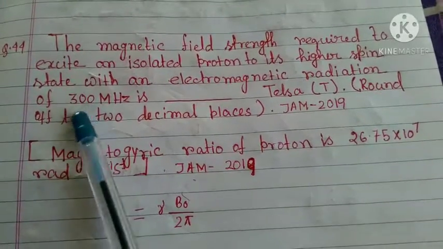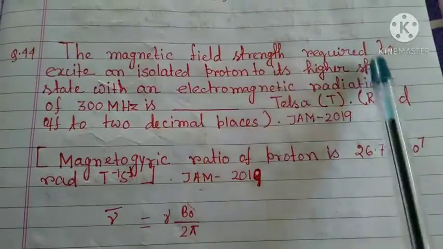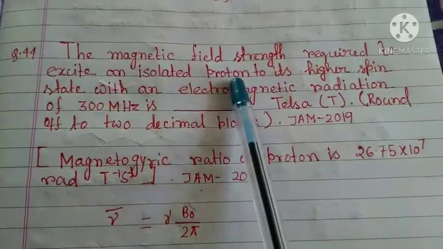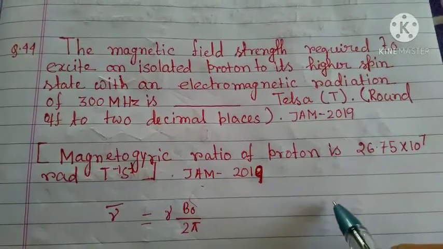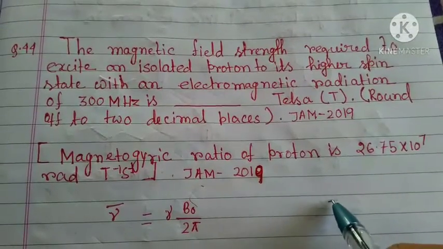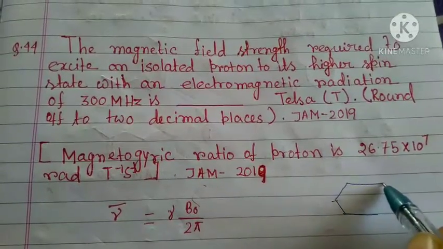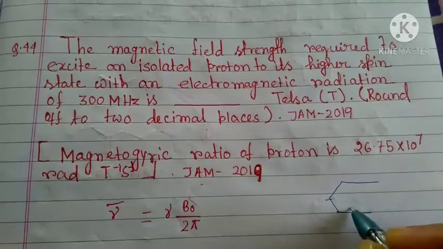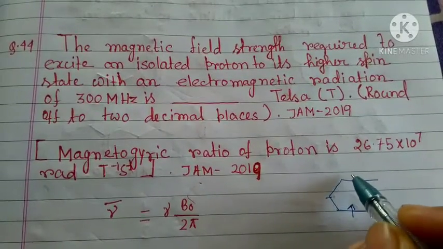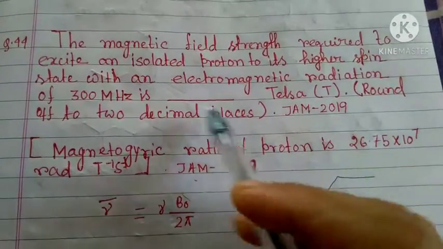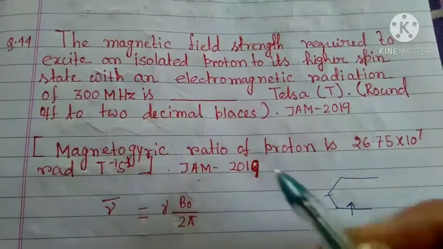Next question came in JAM 2019, question number 44. The magnetic field strength required to excite an isolated proton to its higher state. Suppose the proton is in this state, plus up or minus up, whatever it is. Then you need energy to excite the proton into the excited state with a radiation frequency.